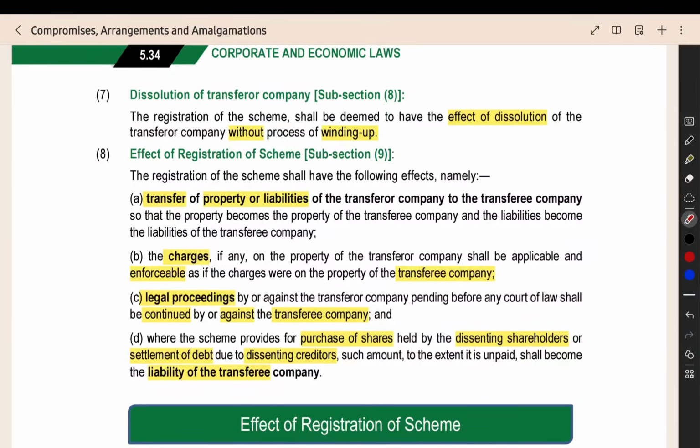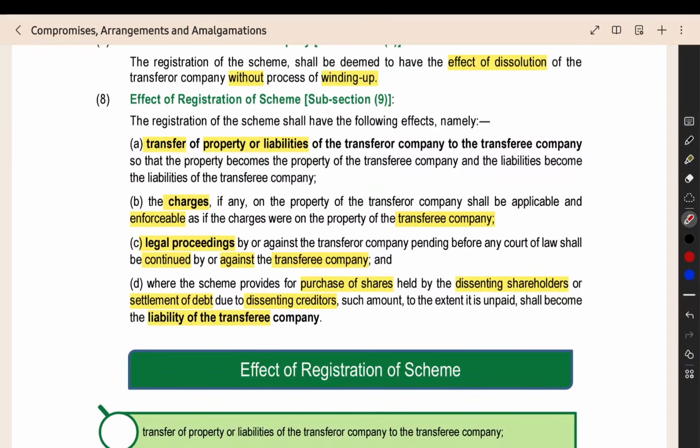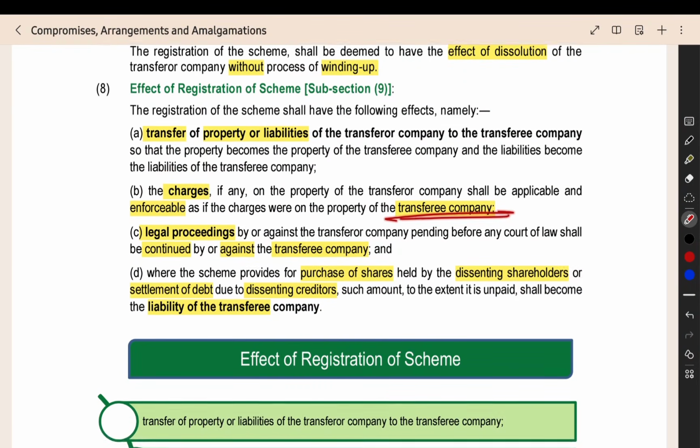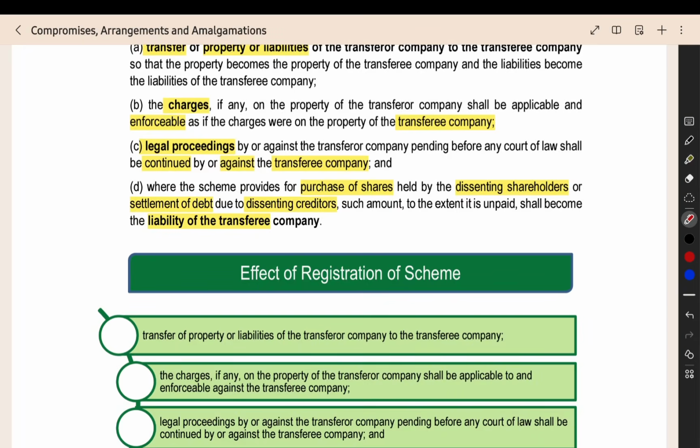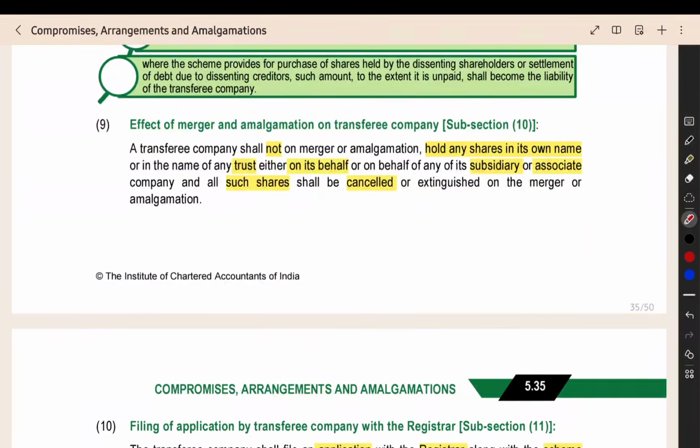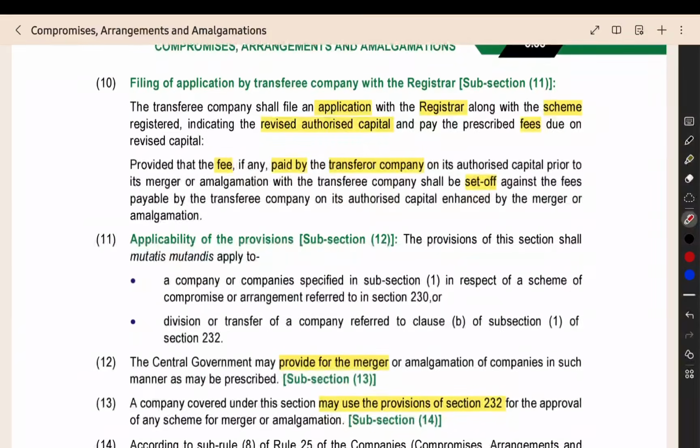Then you have to do the dissolution of the transferor company without winding up. Same thing, the old company is dissolved without winding up. Property, liability, everything will be transferred. Charges will be enforceable on the new purchasing company. Then legal proceedings will be continued against the new company. If there is any dissenting shareholder, the scheme will be implemented as per the scheme for them also. So then done. During this process, when issuing the shares, the new company should not hold any shares in its own name, that they have given.